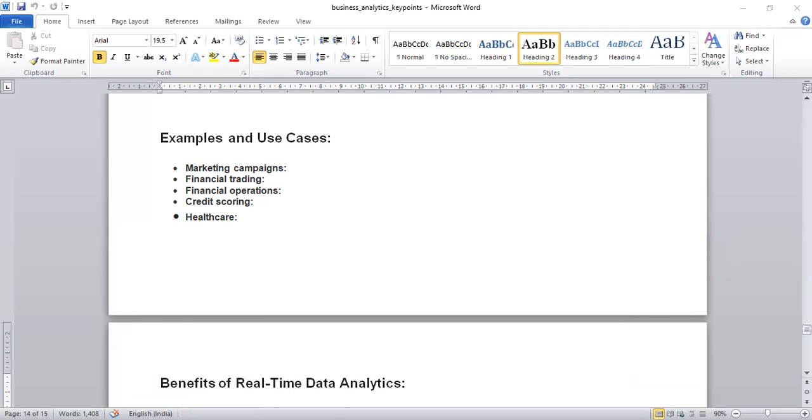So what is credit scoring in financial services? Suppose you need to understand the value of a credit score. The financial provider needs to understand the value of the credit score. With real-time analytics, institutions can approve or deny loans immediately.